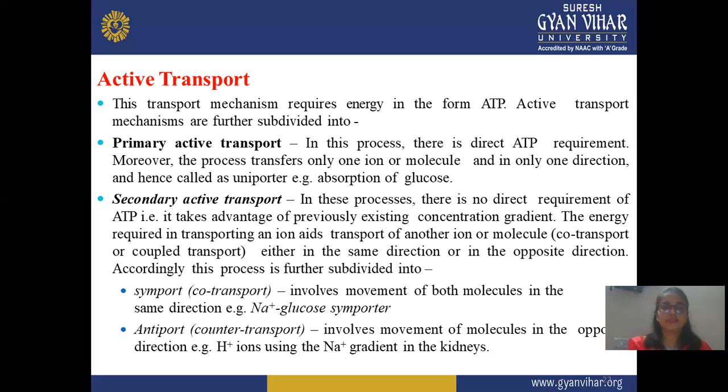The second type is secondary active transport. In secondary active transport, there's no direct requirement of ATP. It takes advantage of a previously existing concentration gradient. The energy released in transporting one ion aids the transport of another ion or molecule, called co-transport or coupled transport, either in the same direction or in the opposite direction.